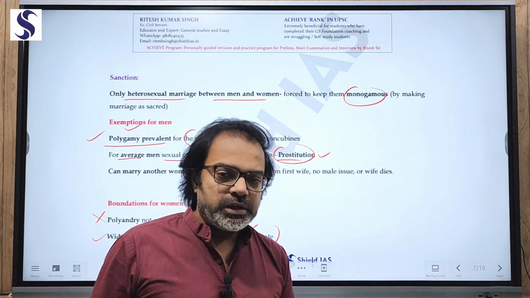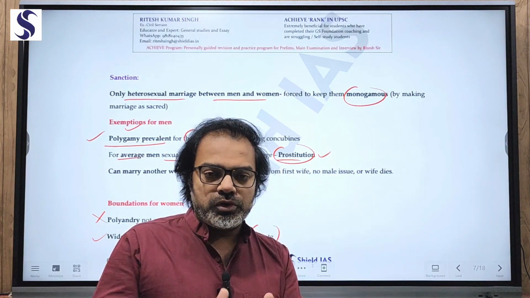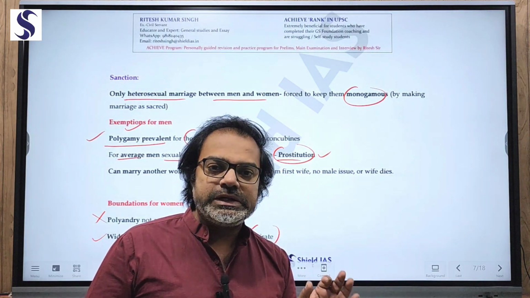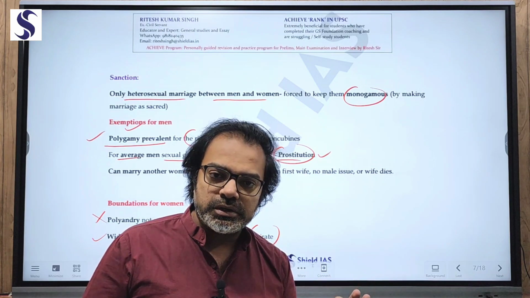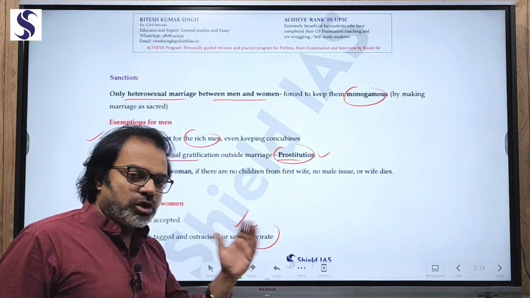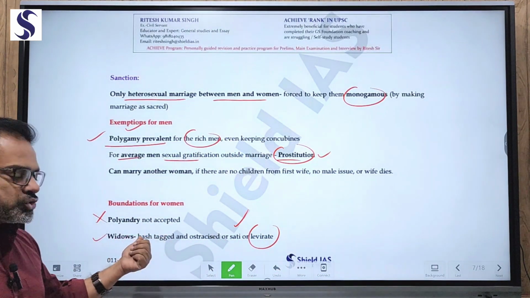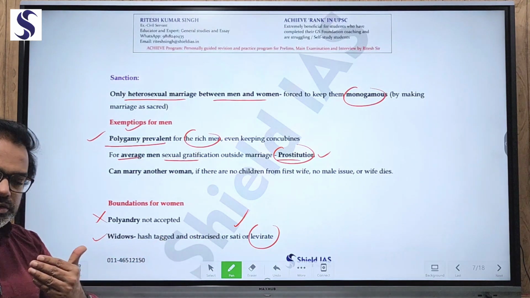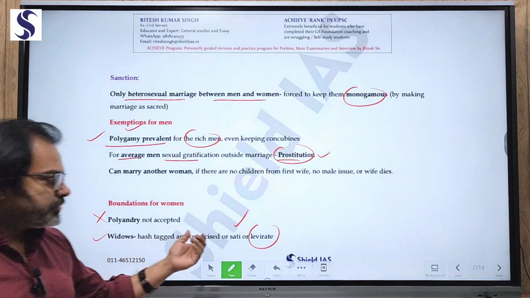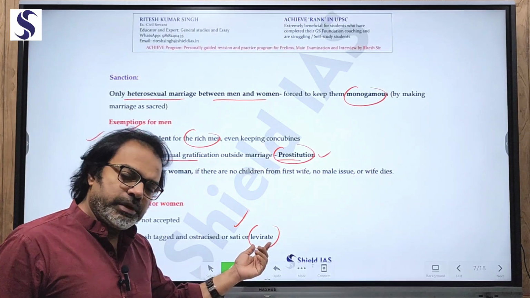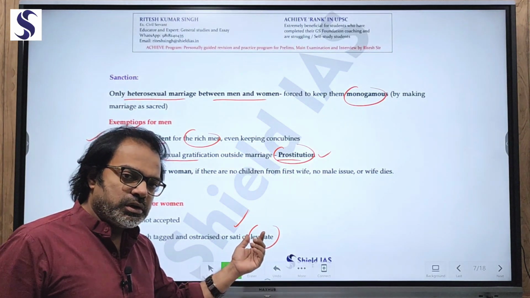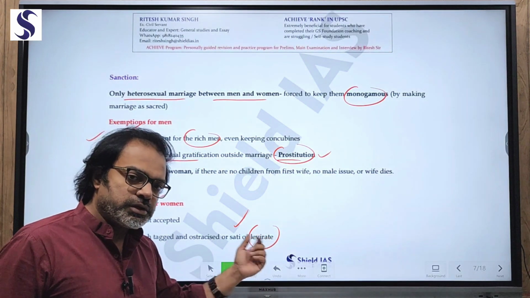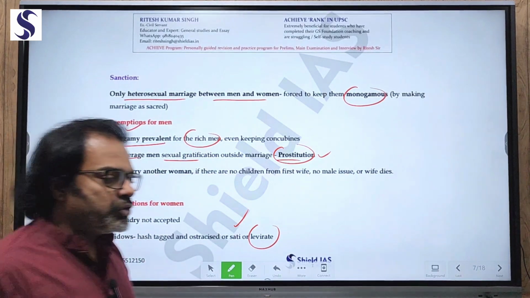So I again repeat, where the widow was forced to marry a deceased husband's brother. That's called levirate. So that means the options for the widows were either to remain ostracized from the society, or commit sati, or sometimes marry the deceased husband's brother. This is called levirate. So these were the foundations for women.